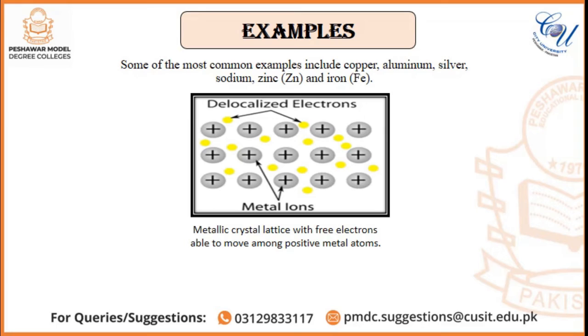Some of the most common examples include copper, aluminium, silver, sodium, zinc, and iron. In the metallic crystal, free electrons are able to move along the positive metal ions. These are the metal ions. The positive charge shows the metal ions, and the yellow color shows the free or mobile electrons.